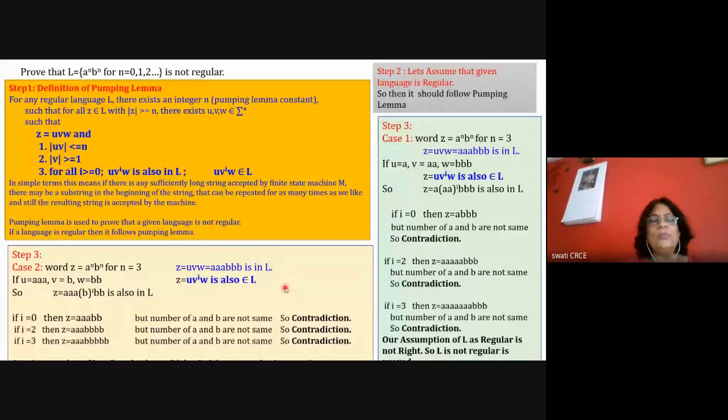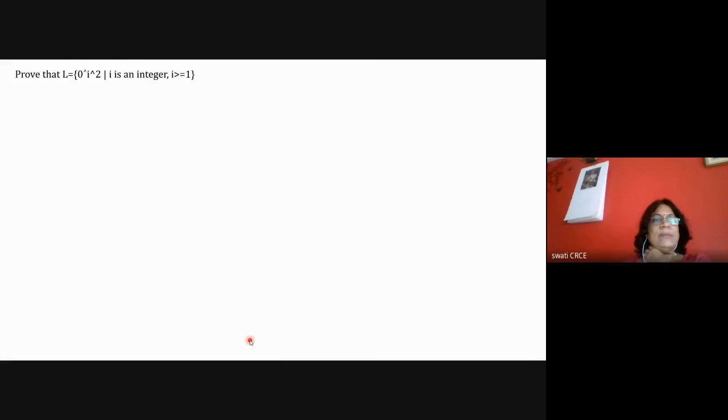So for other problems, always identify the word. Up to this particular step two, the answer is the same for all the questions. And then for step three, you just see the word belonging to this language, and you decide about U, V, and W, and prove that there is a contradiction. Okay. So this way you need to solve the problem. Now all the problems are of the same type, but there is only one exception, one different problem. So if by chance that problem is there in the exam, you can prove it by using some other method or by using some mathematics. So I'm taking that problem in the second example.